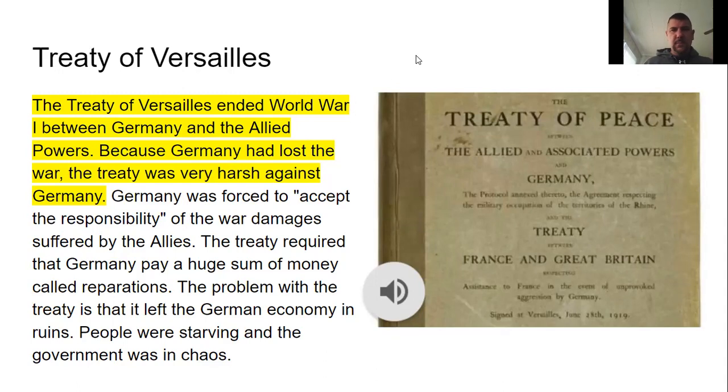The Treaty of Versailles ended World War I between Germany and the Allied powers. Because Germany had lost the war, the treaty was very harsh against Germany. Germany was forced to accept the responsibility of the war damages suffered by the Allies. The treaty required that Germany pay a huge sum of money called reparations. The problem with the treaty is that it left the German economy in ruins. People were starving and the government was in chaos.